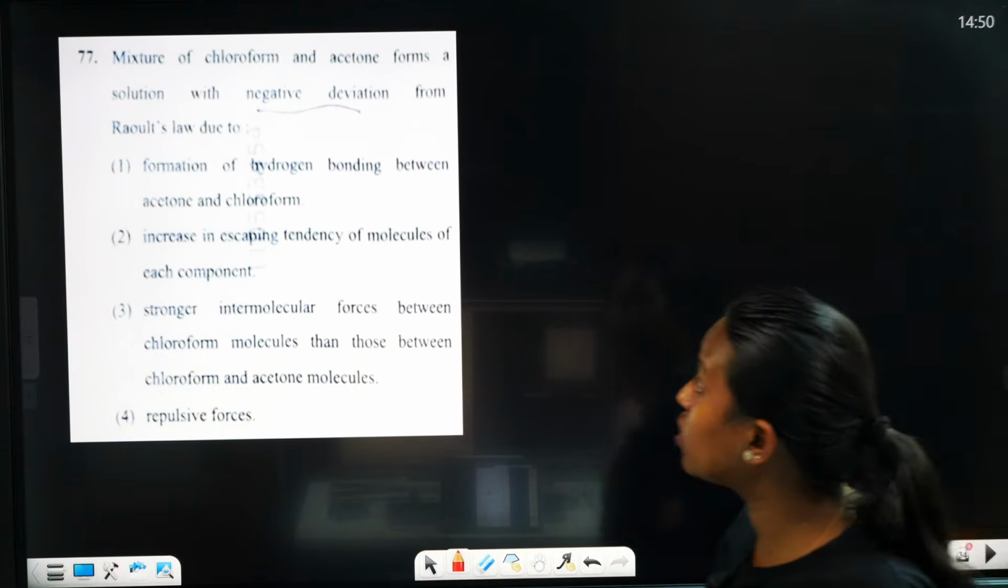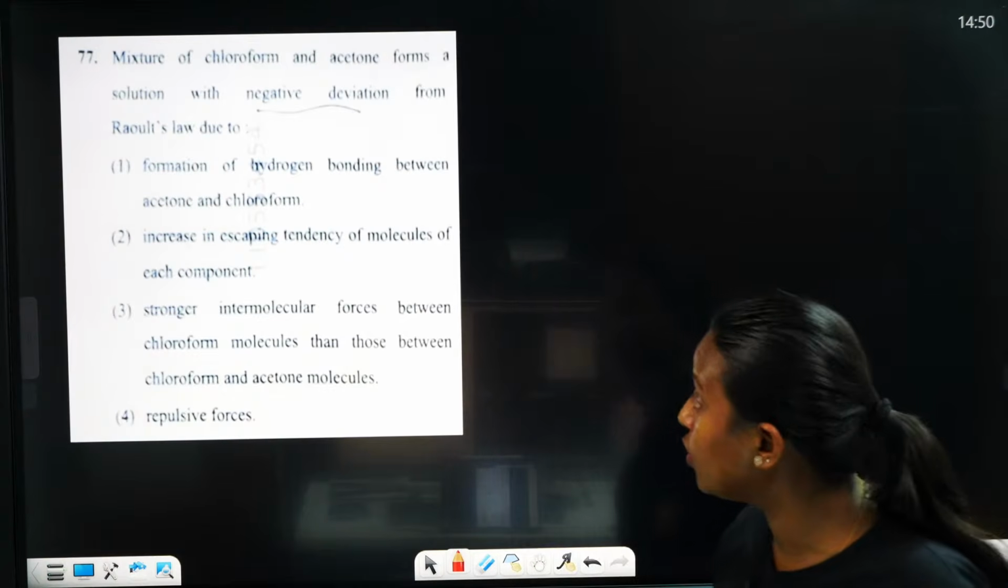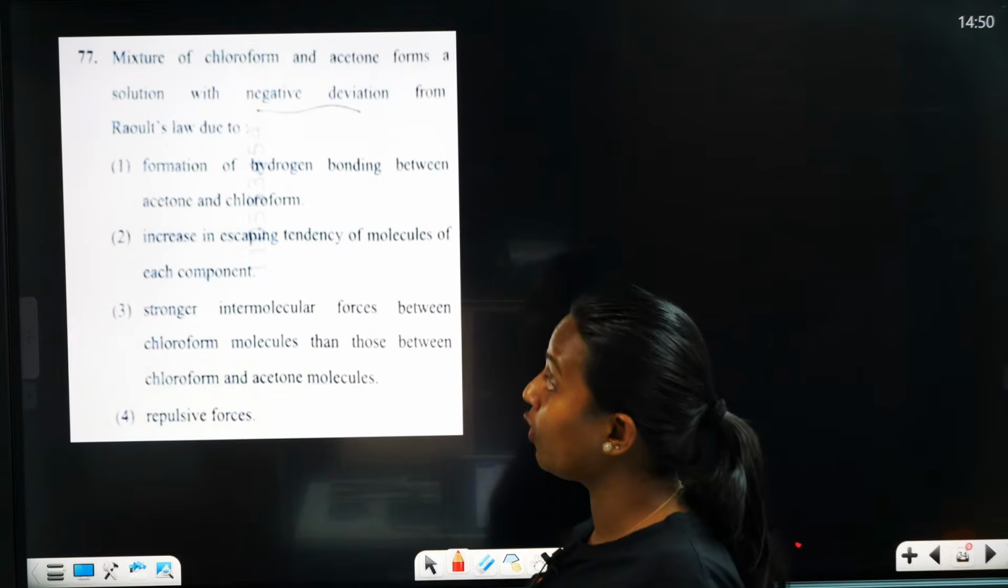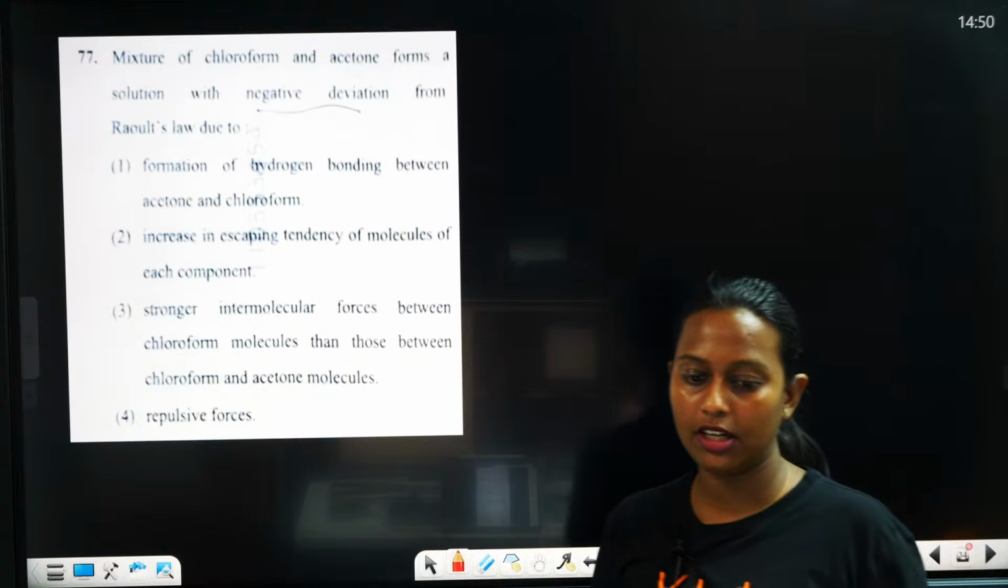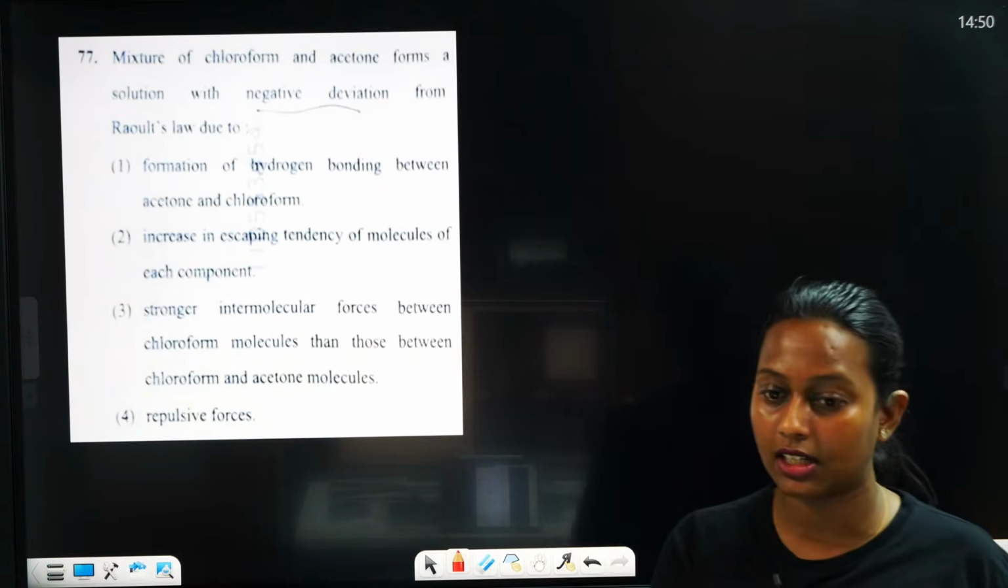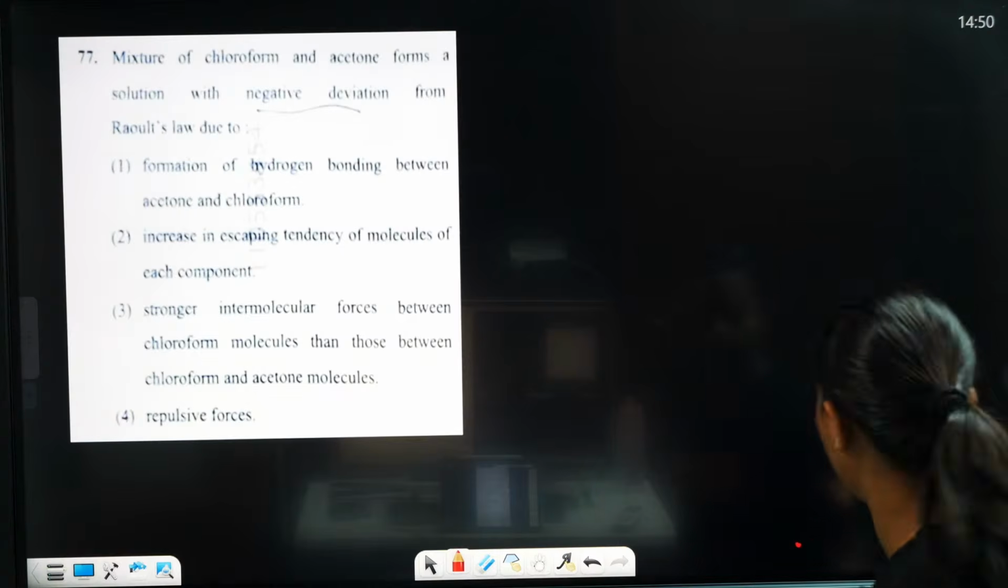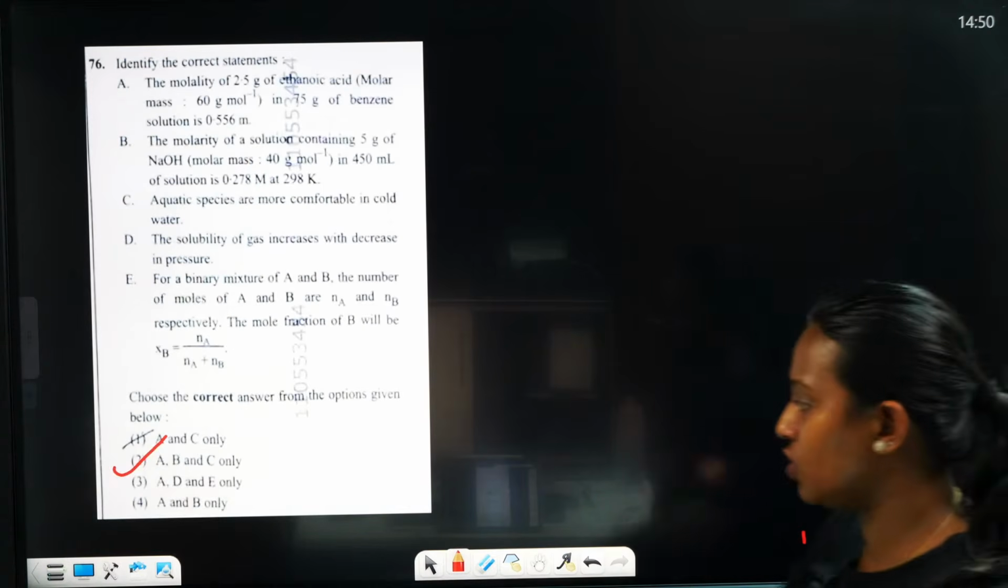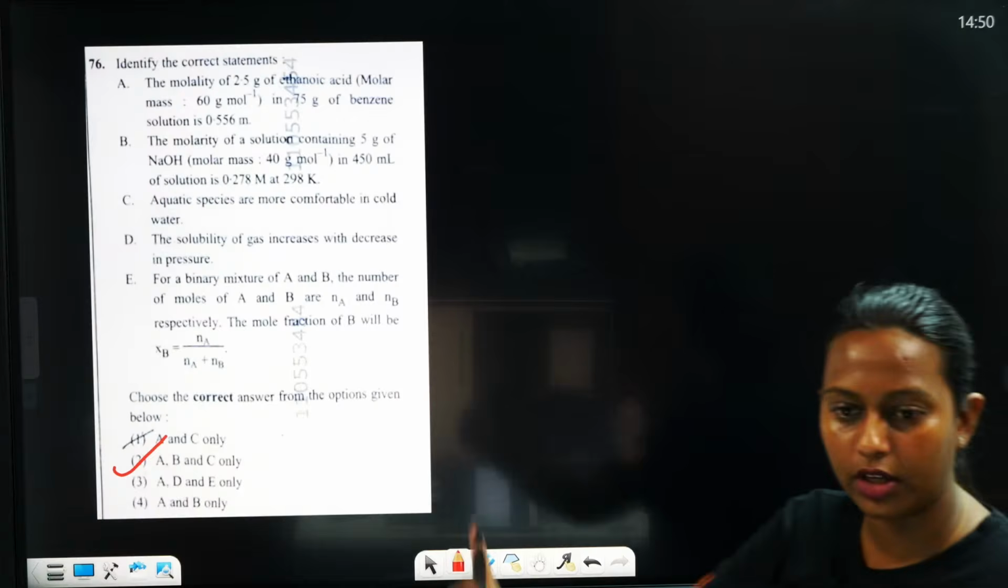A mixture of chloroform and acetone forms a solution with negative deviation from Raoult's law. Yes, 77. So what is the correct answer? It is 2 only. Yes, correct. 2 only. Very good.